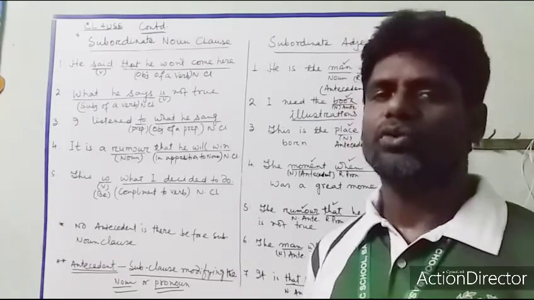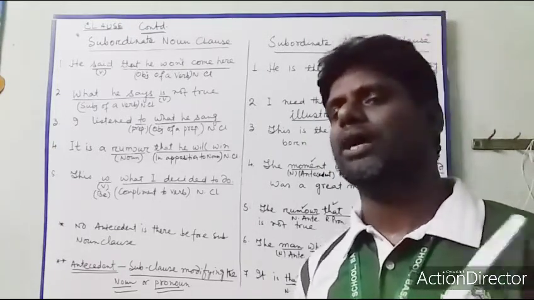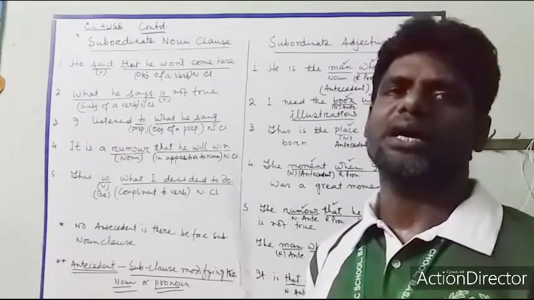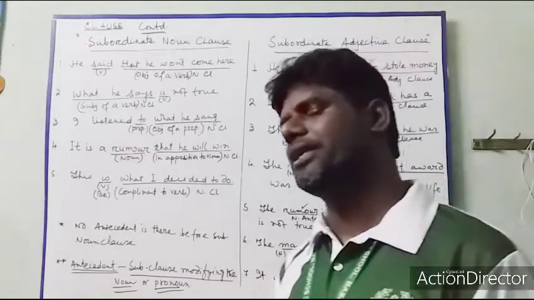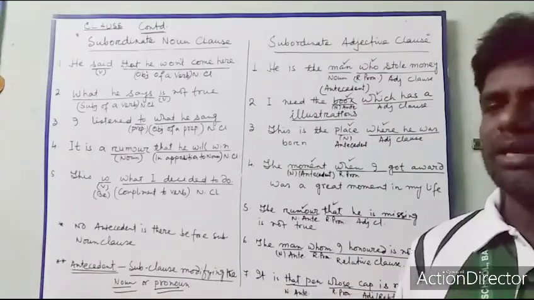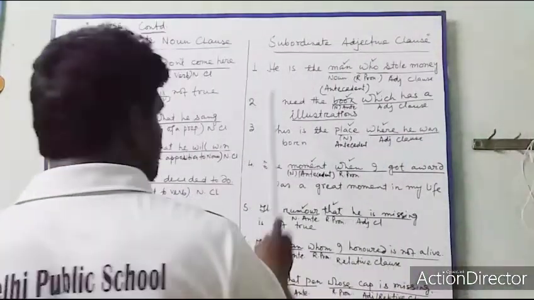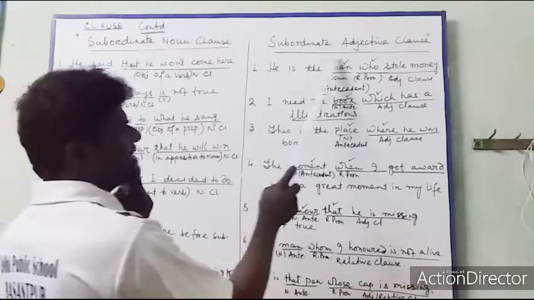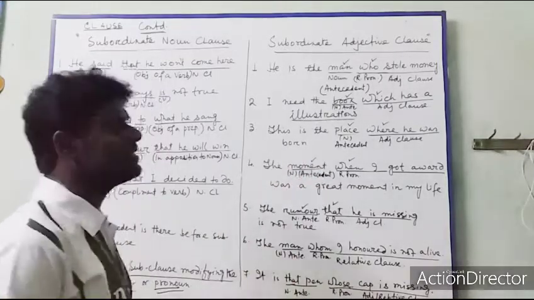The noun which is immediately before the pronoun, the relative pronoun, is called antecedent, and the pronoun which comes immediately after the antecedent, or immediately after the noun, is called relative pronoun. Here, if you see this part, you can understand well. Okay. Subordinate adjective clause. Another name of adjective clause is relative clause.